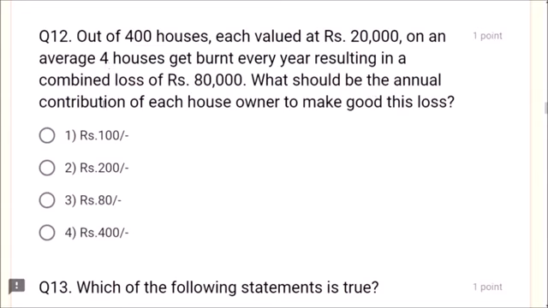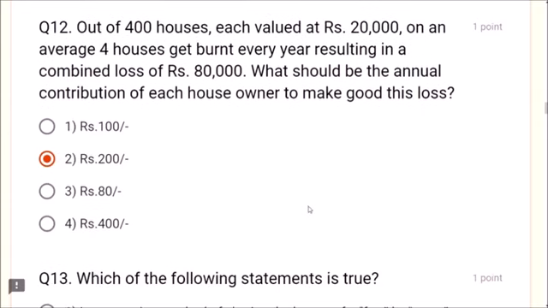So what should be the annual contribution of each house owner to make good this loss? 80,000 divided by 400, two zeros are cancelled. The remaining 800 divided by 4 is equal to 200. The answer is 200, friends. This is how insurance works.